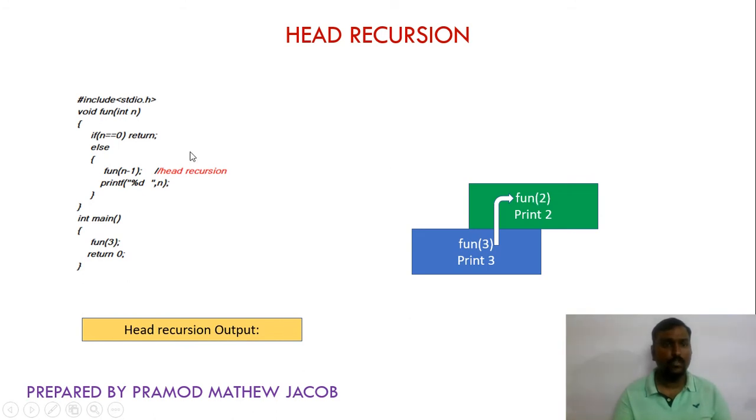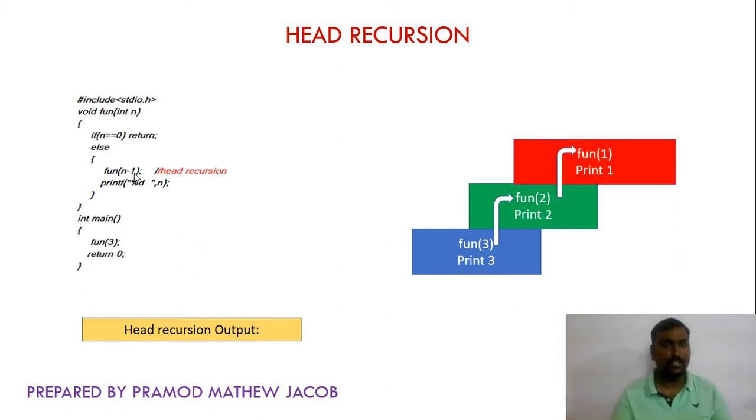In fun 2, if 2 is equal to 0, no, so the condition goes to the else part, fun of 2 minus 1. 2 minus 1 means fun of 1. So it will call the next recursive function, fun of 1. Again remember, the print statement of value 2 is not executed, it is kept pending, and the control is given from fun 2 to fun 1. In fun 1, it is again checking, the integer n will receive the value 1.